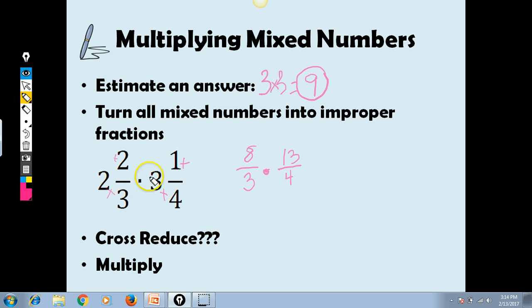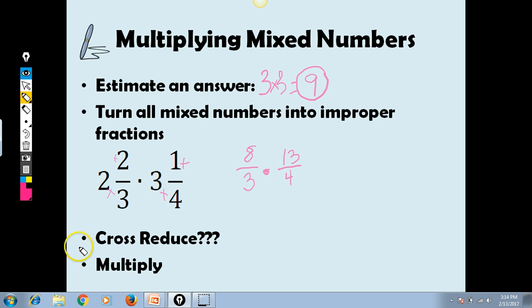And if you're not remembering how to do this, change these from mixed numbers to improper fractions, that's something you should have learned last year. Come see me and I'll go over it with you in class. But for now, this is what we're doing here. 2 times 3, we do the whole number times the denominator, add the numerator, and then we put it over the original denominator. So 2 times 3 is 6, plus 2 is 8, so we have 8 over 3. And 3 times 4 is 12, plus 1 is 13 over 4.